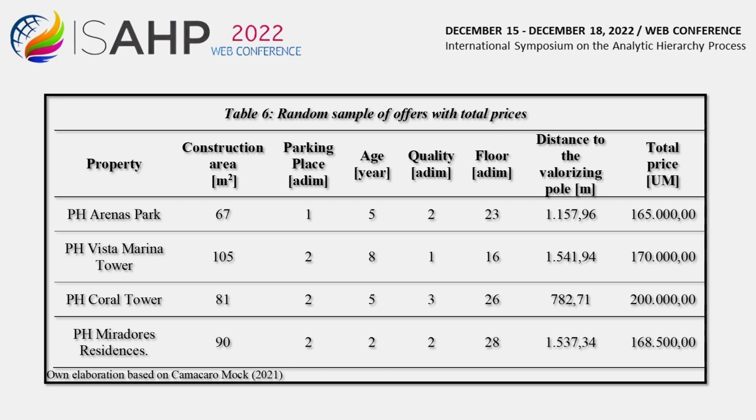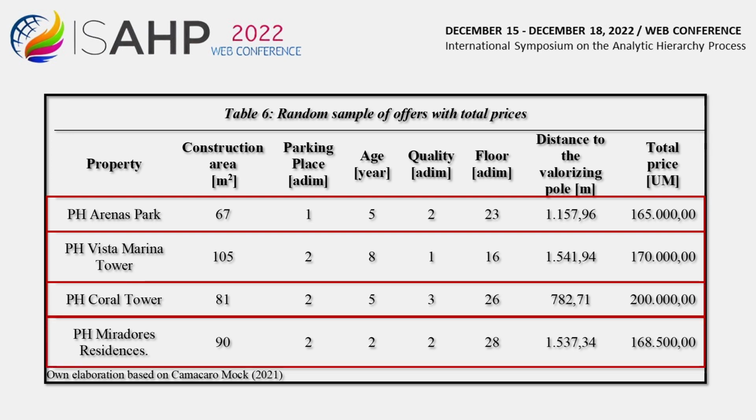In this table are the data of the variables corresponding to the properties selected for the application of the AHP. The first property is an apartment in Pérez Park, which has an area of 67 square meters, 1 parking space, 5 years old, the quality is 2. It is located on the 23rd floor of a building 1,157.96 meters from Parque Recreativo y Cultural Omar, with an offered price of $165,000. There is also the information of the other apartments located in the buildings PH Vista Marina Tower, PH Coral Tower and PH Miradores Residences.